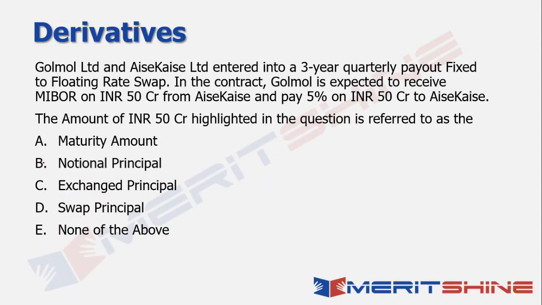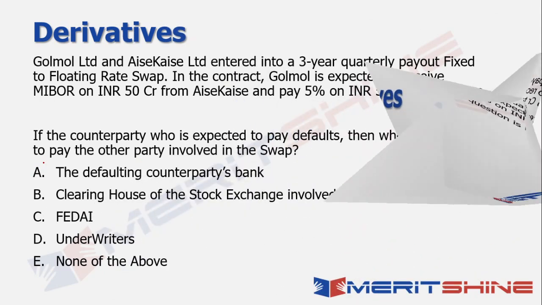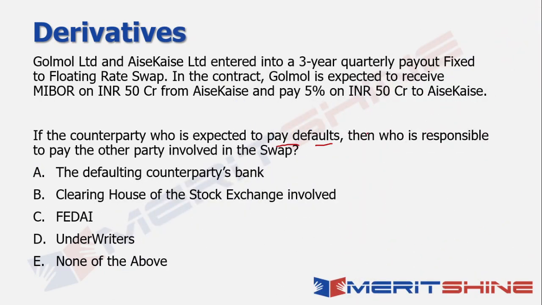Okay, let's move on to the next question now. What does it say? Within the same context, if the counterparty who's expected to pay, for example in this case Aise Kaise, who had to pay the differential between the 7 and 5%, defaults, then who will take up the responsibility to pay the other party involved, which in this case is Golmol, in the swap? What happens then?